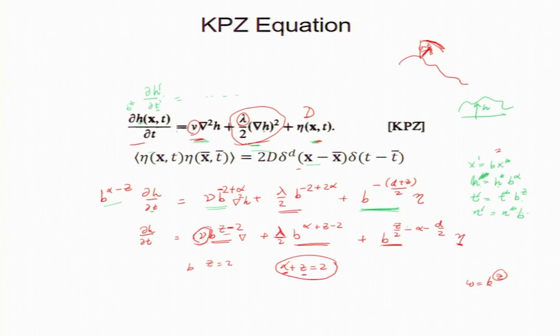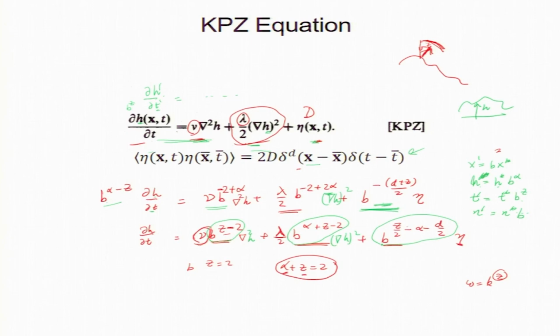And for grad h squared, h squared will give you 2 alpha, and grad will give you b to the power minus 1. So that comes. So I need to put this grad h squared. Okay, and this one we have done for the Edwards-Wilkinson equation, which I did in an earlier class. Now this equation looks similar to the old equation, except prefactors have come. I took this one to the left and rearranged, and this prefactor has come, and this prefactor has come.